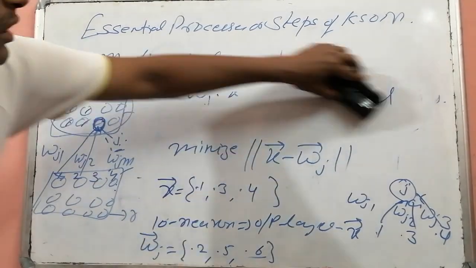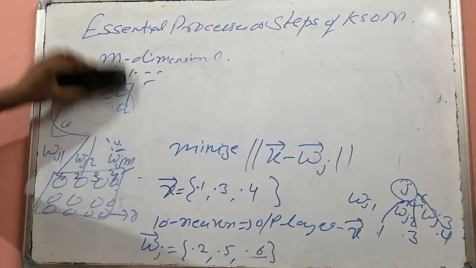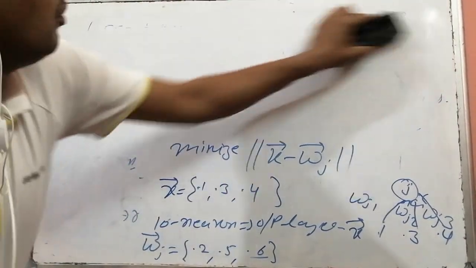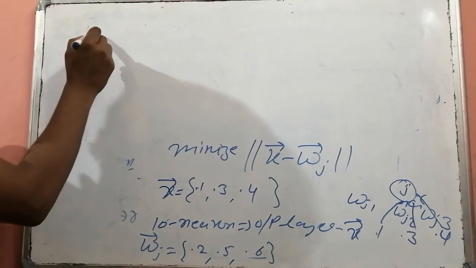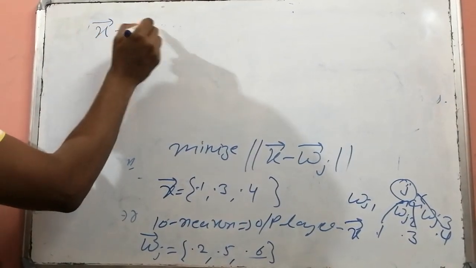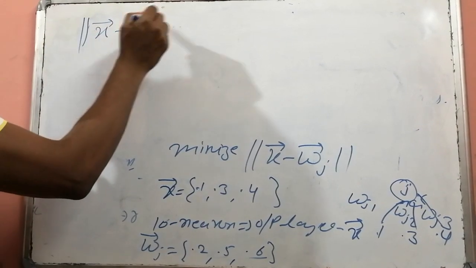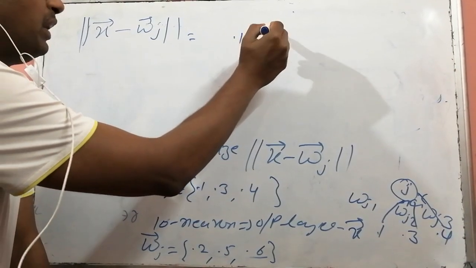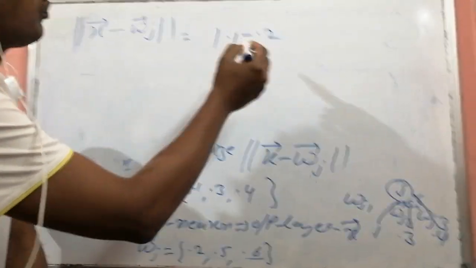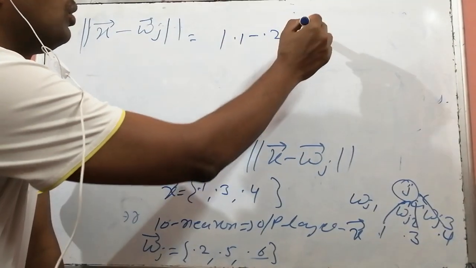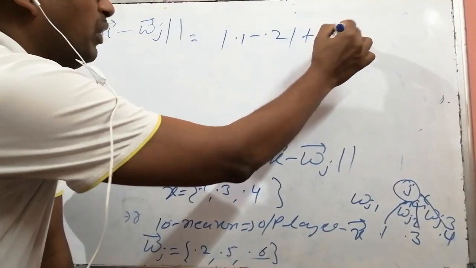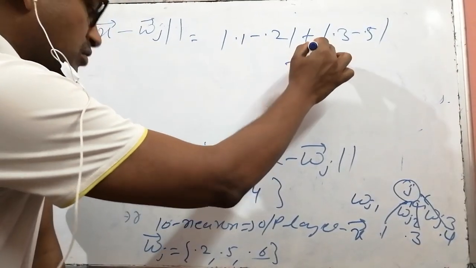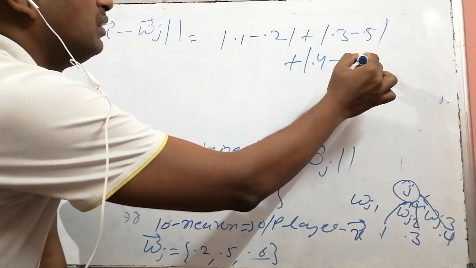Then according to this formula, we'll find the norm of x minus w of j, which implies the absolute value of 0.1 minus 0.2, plus the absolute value of 0.3 minus 0.5, plus the absolute value of 0.4 minus 0.6.